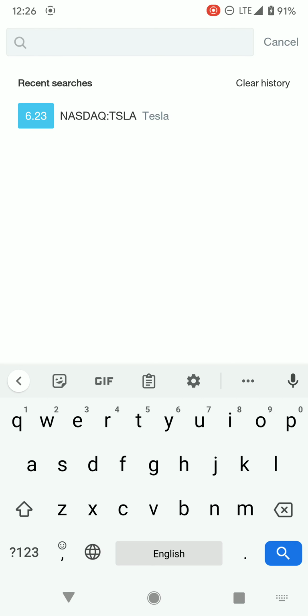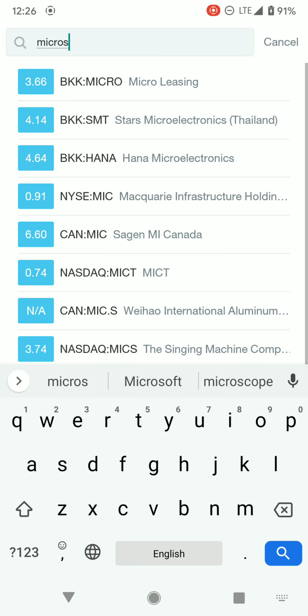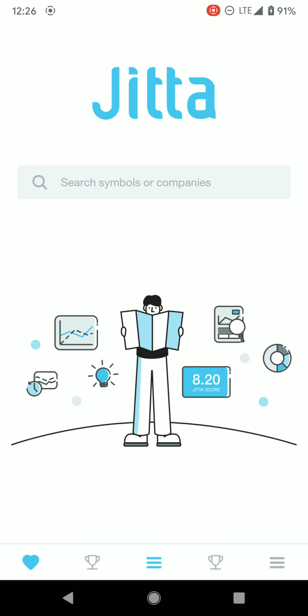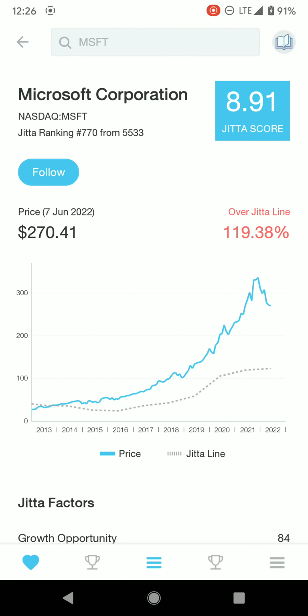Okay, next for example, Microsoft. Okay, the price is also above Jitta line, which is overvalued also.